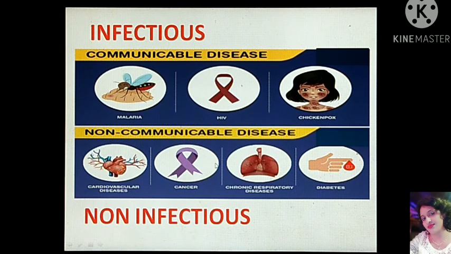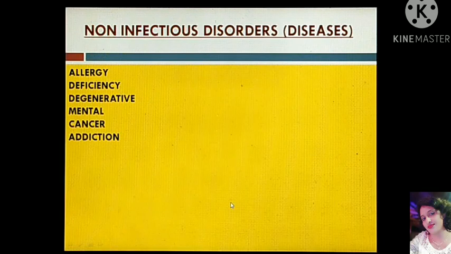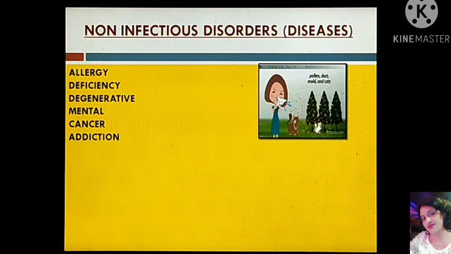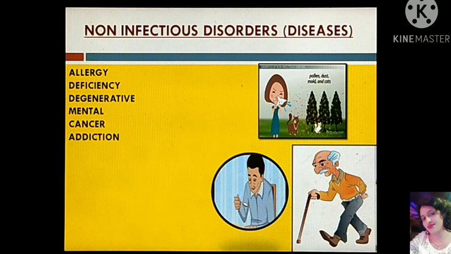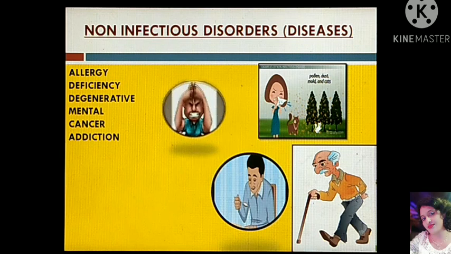Non-infectious or non-communicable diseases are restricted to a particular individual and can be caused by different means. Non-infectious disorders can be due to allergies, that is, other than pathogens or parasites. For example, pollens or dust, molds, or animals, due to which we get certain allergies. It can be deficiency syndromes or some degenerative disorders due to old age.